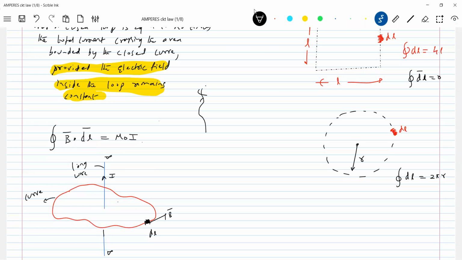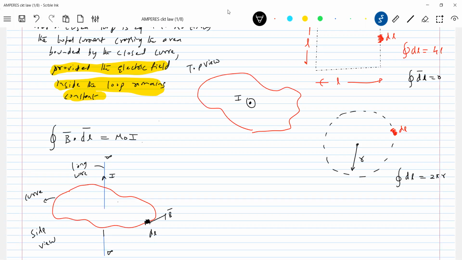Here the same path. So this is what the current here is. I'll show it like this. This is the side view, and this is the top view. You're viewing from the top.